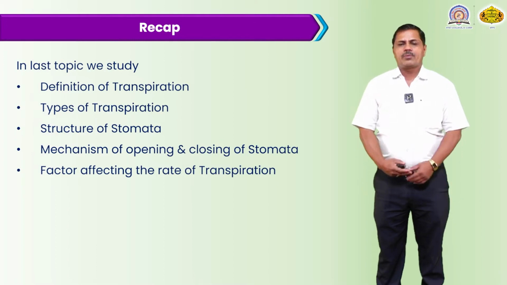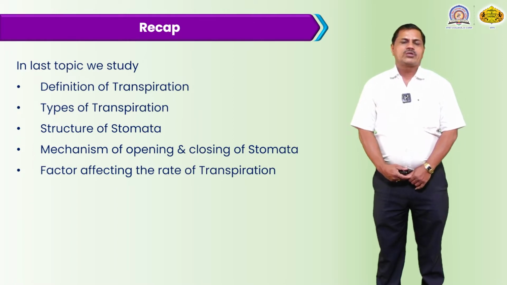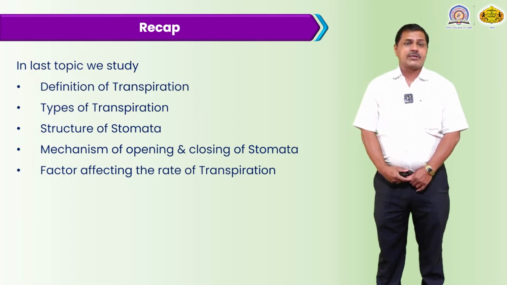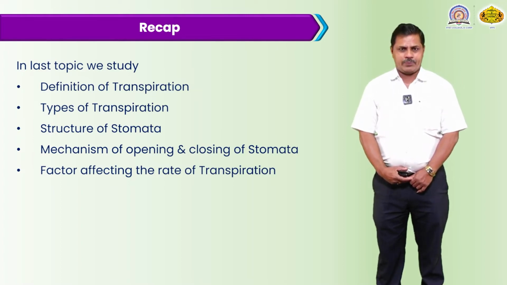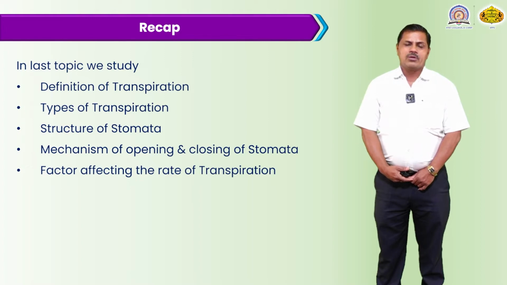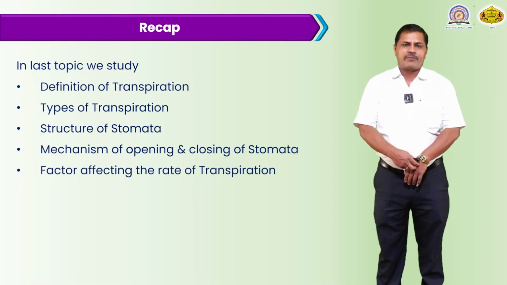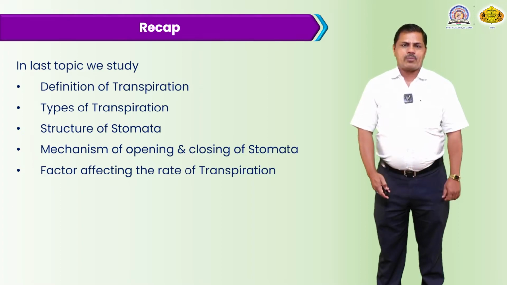Then, the factors affecting the rate of transpiration. There are different types of factors. First, the external factors. The first is light. The intensity of light is a major factor for the opening of the stomata. Another is the availability of water in the soil. When water is available, much more transpiration takes place. Then there is atmospheric moisture, which is also a major factor for the rate of transpiration. Also, the number of root hairs present at the root is a major factor, as is the available water.